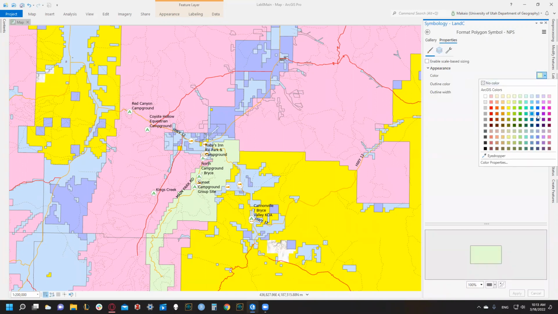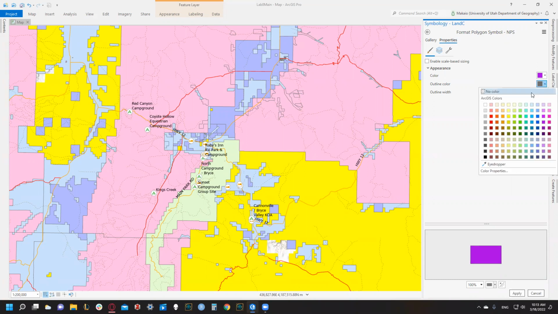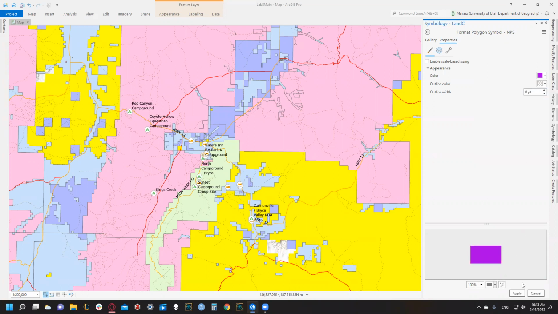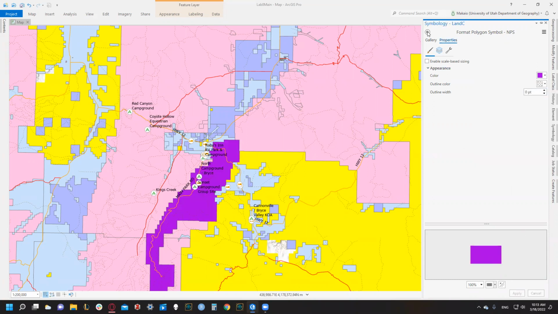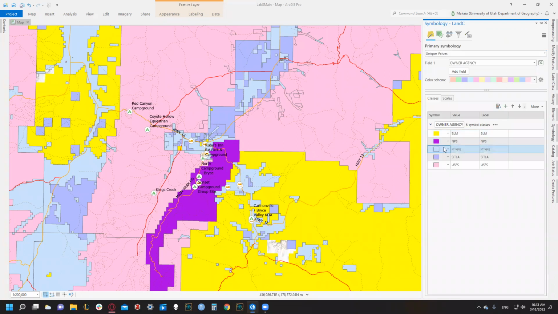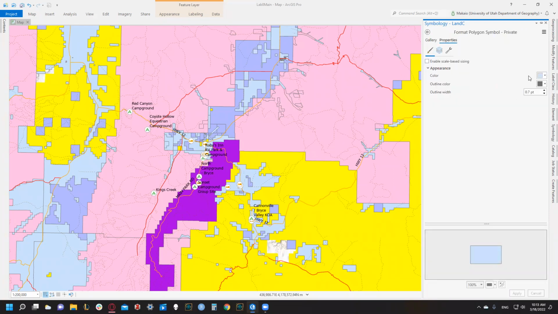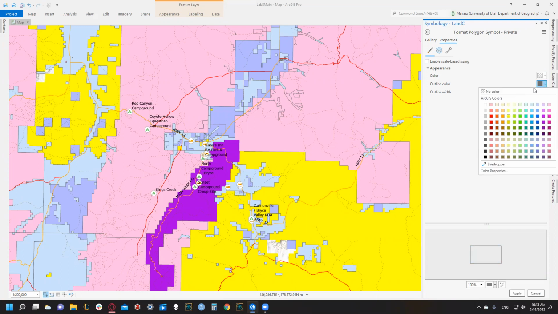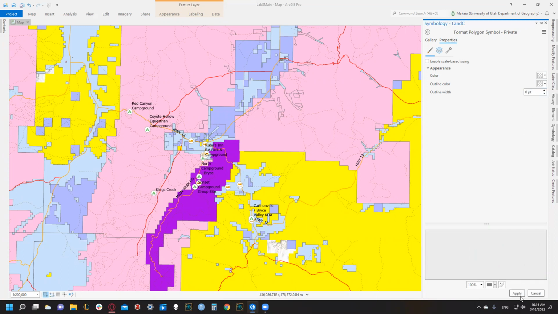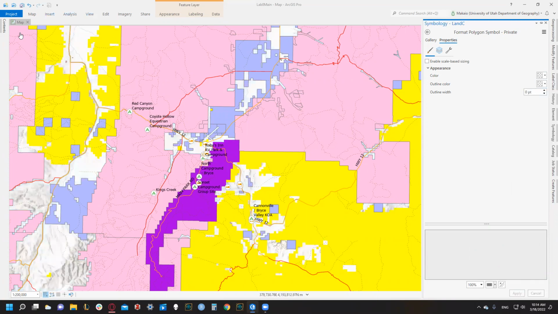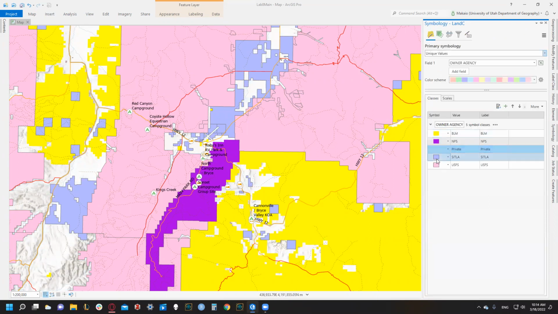That tasted purple. Right there. No color, no outline width. We click apply. Let's go back and do it for private. Private is no color. So we can just do no color, no outline, no width. And then let's go back.